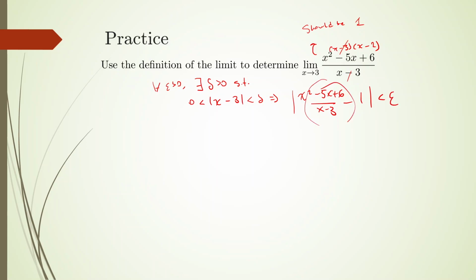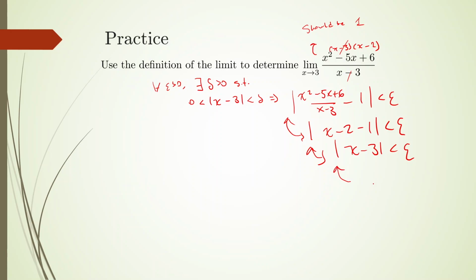When x is not equal to 3, which is what we are assuming, this entire thing is going to be equal to x minus 2. I could go into detail about that, but I don't think it's that useful. So what do we get? The absolute value of x minus 3 is less than epsilon. We can make the absolute value of x minus 3 as small as we want. We're trying to go up this ladder. So far we have a bunch of equivalent statements, but what would imply this is basically if we took delta to be equal to epsilon.